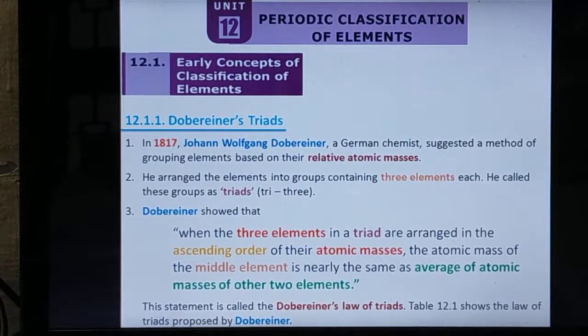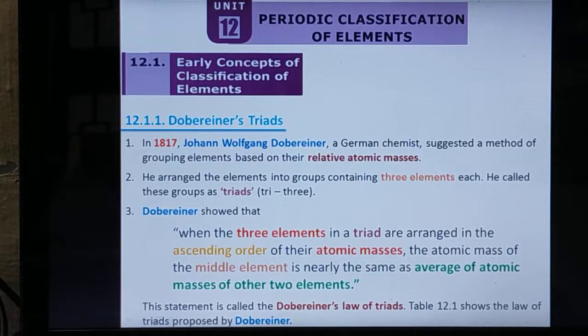The first attempt was made by Dobereiner, and his method is called the triad method. Tri means three. Based on the increasing order of atomic mass, by his time, a certain number of elements had been found. He arranged them in threes, that is, three elements as a set.